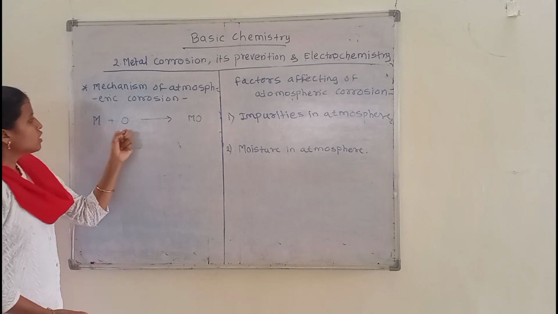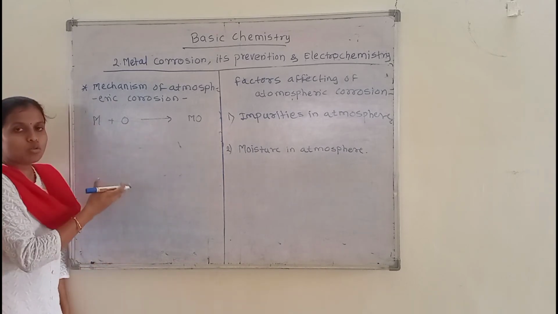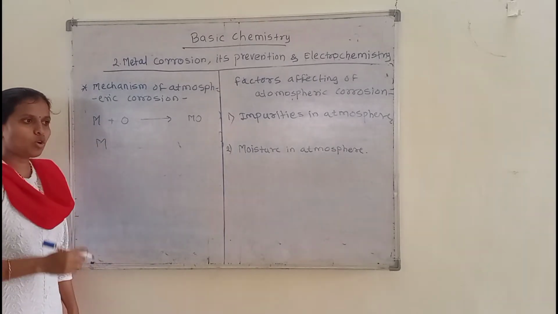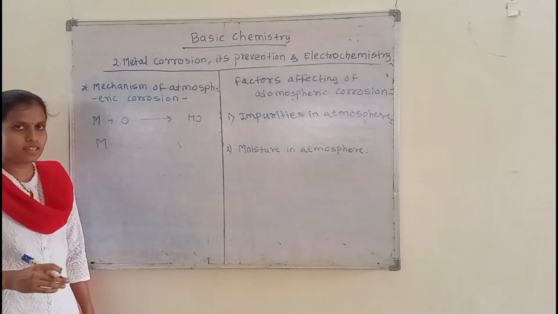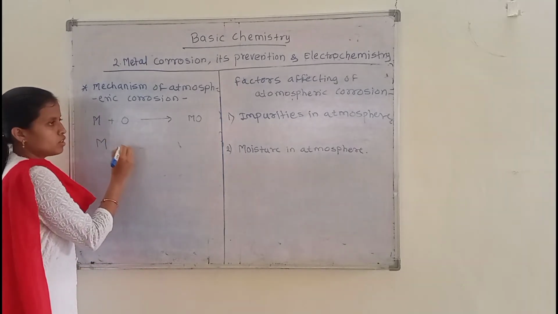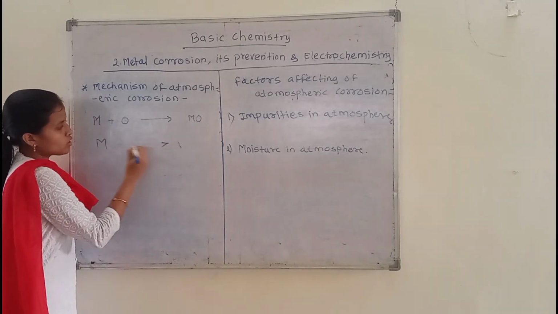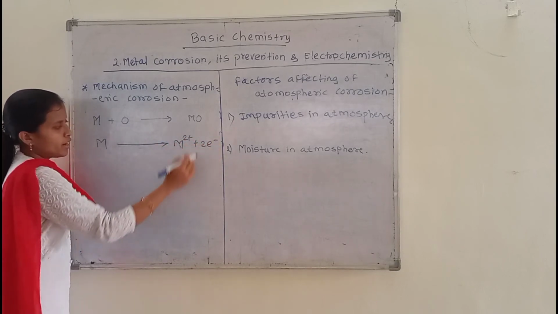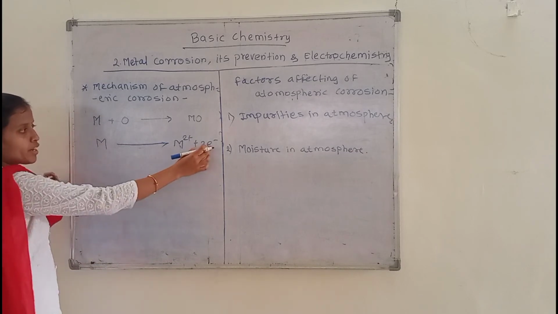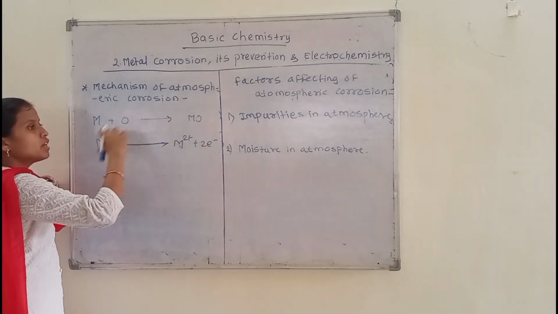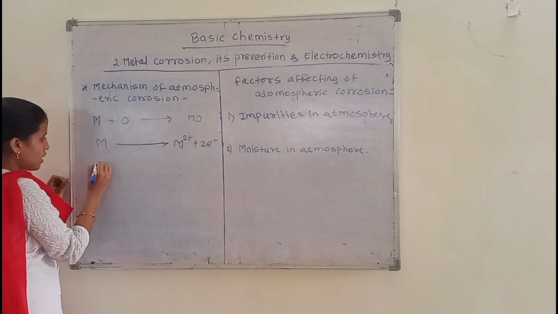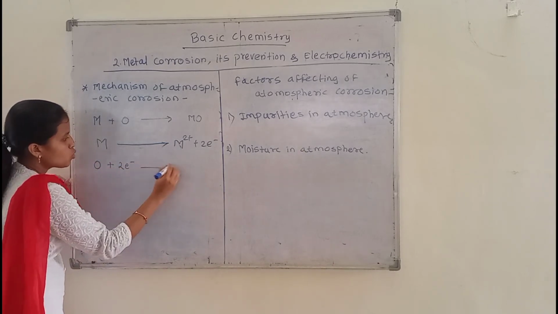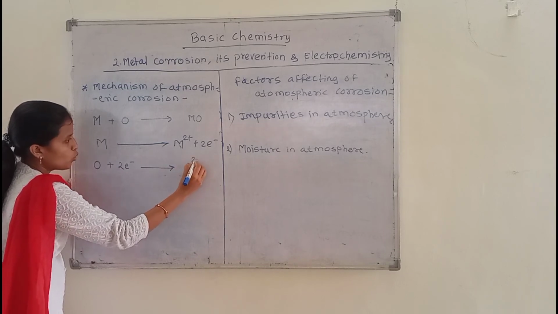Let's see how this reaction is actually carried out. On the metal surface, you all know a metal can always lose its electrons. So the metal loses 2 electrons to produce M2+ ions. These 2 electrons lost by the metal surface are accepted by the oxygen atom. This oxygen accepts these 2 electrons and forms O2-.